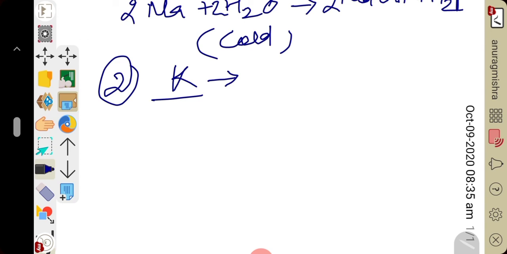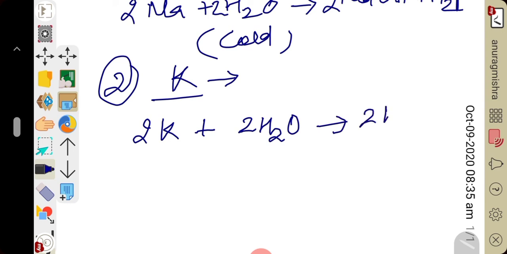So this method is also not preferred. Potassium reacts with cold water to form potassium hydroxide, and hydrogen gas liberates. Both reactions, with potassium and sodium, are not preferred due to their violence.